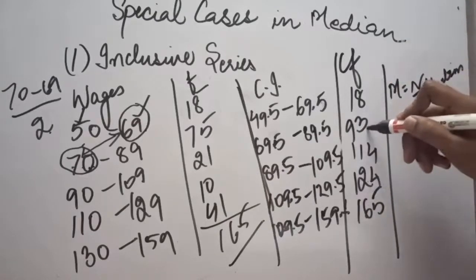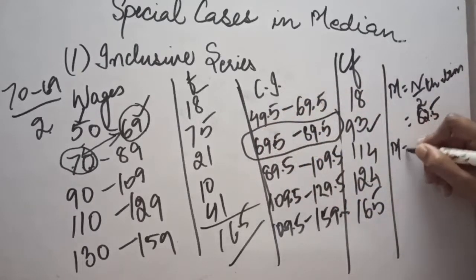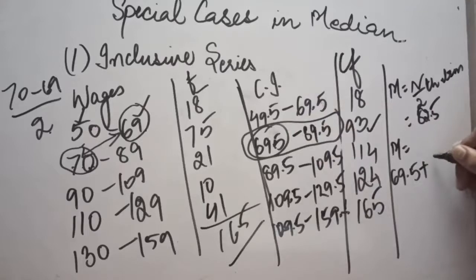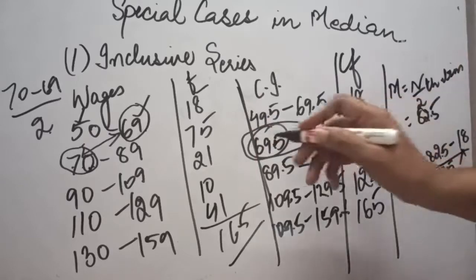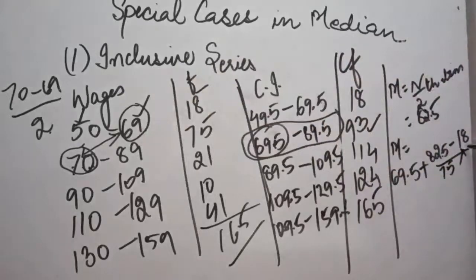Now let us locate it here. It will be under this class interval. So now when we put in the median formula, the lower limit will be this 69.5 plus n by 2, which is 82.5, minus CF of the above class, 18, divided by f of the corresponding class, 75, and the difference will be taken of these class intervals, i, not this. So here the difference is 10. When we solve it, our median will be 86.7. So it is compulsory to change the inclusive series into exclusive series.